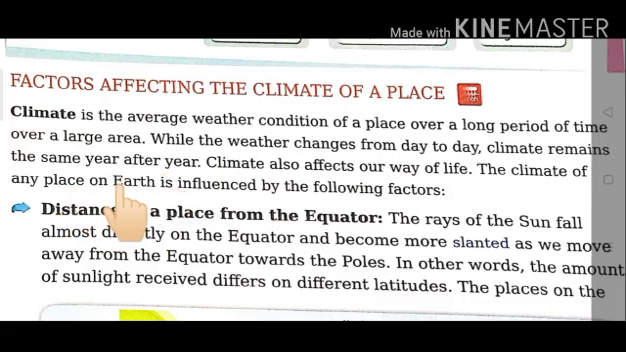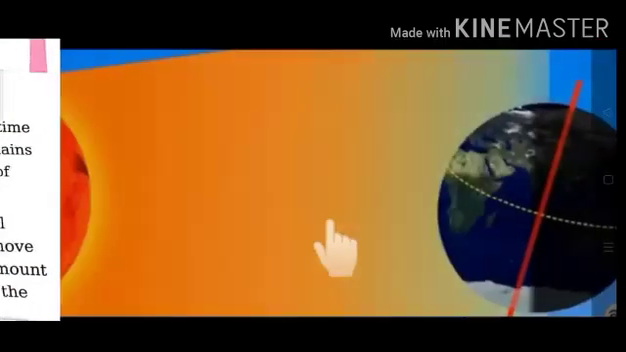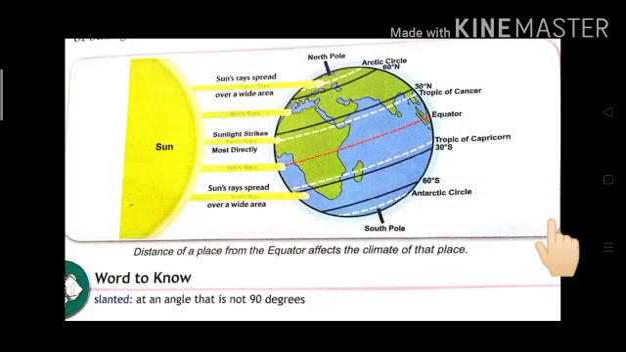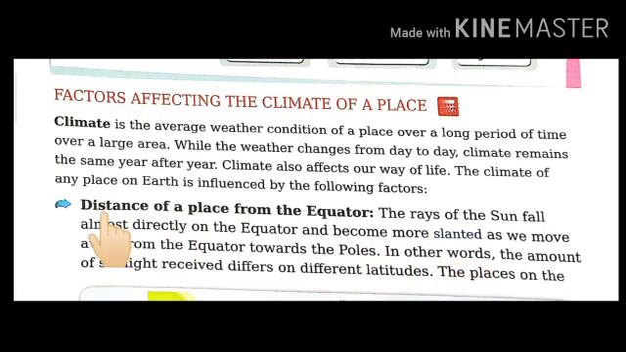The climate of any place on earth is influenced by the following factors. Now, children, we will read about the different factors which affect the climate of a place. Okay, first of all, distance of a place from the equator. See, children, it is the equator. Distance of a place from the equator affects the climate of that place.